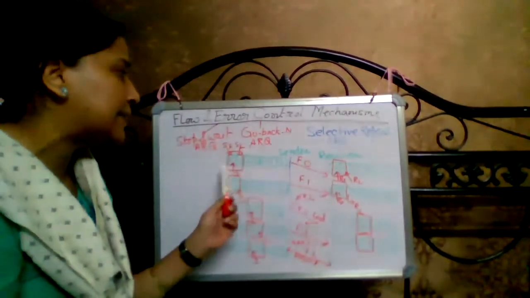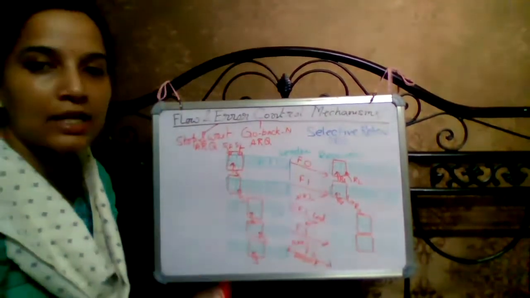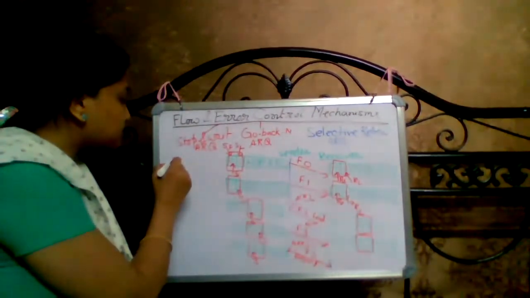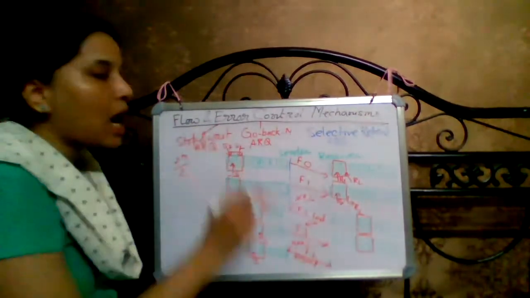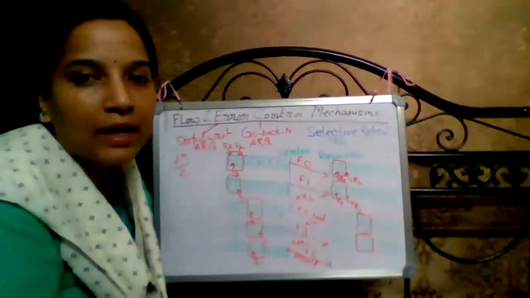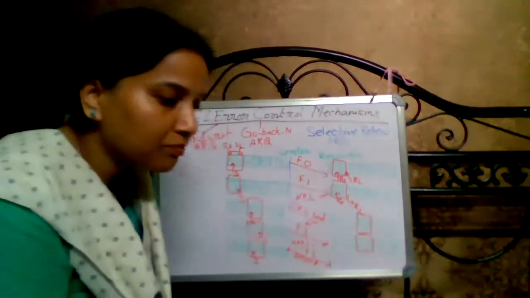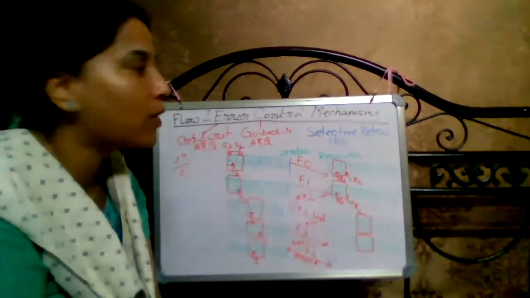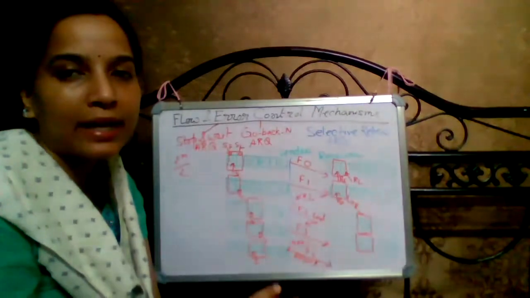Here, for both the sender and receiver, the sliding window size is at most half of 2 to the power m, that is 2 to the power m by 2.